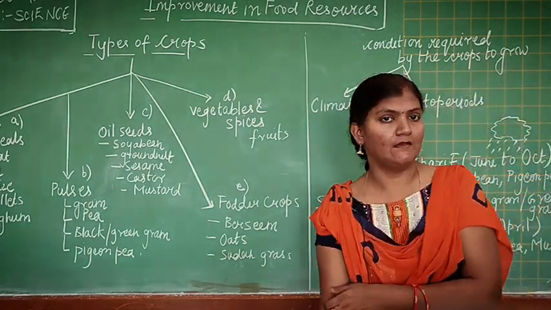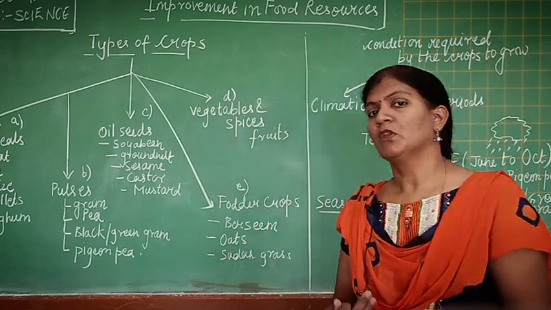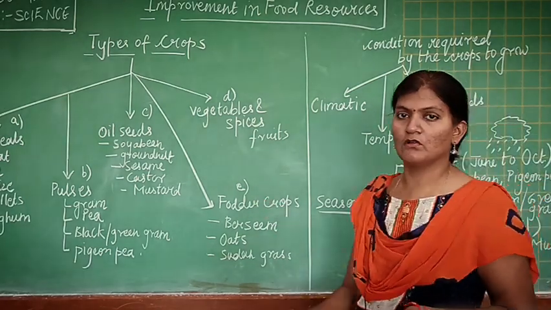So these domesticated animals are to be fed, and they are fed with certain types of crops which are known as fodder crops.